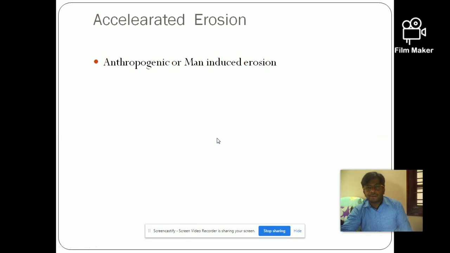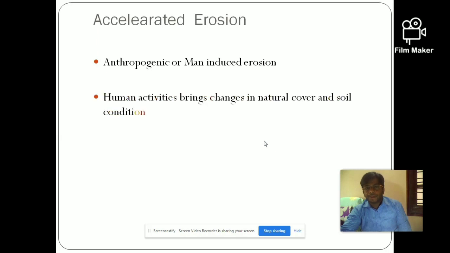Next is accelerated erosion. It is called anthropogenic or man-induced erosion. Here, the action of man, or human activities, brings changes in natural cover and soil conditions. Human activities like agricultural activities, industrialization or urbanization increase the loss of soil.